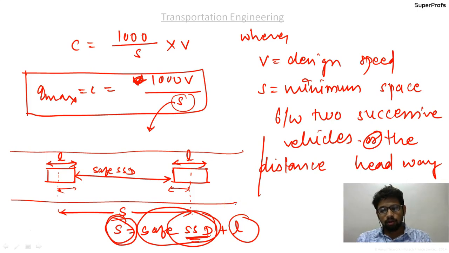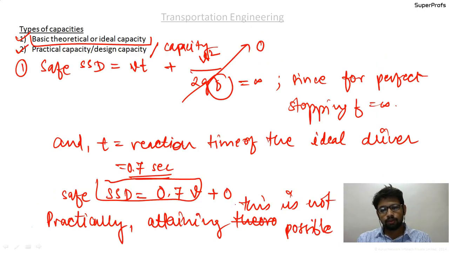Based on the safe SSD value that we put, there are two types of capacities. The first is the basic capacity or the theoretical capacity, and the second is the practical capacity or the design capacity, also called simply capacity.